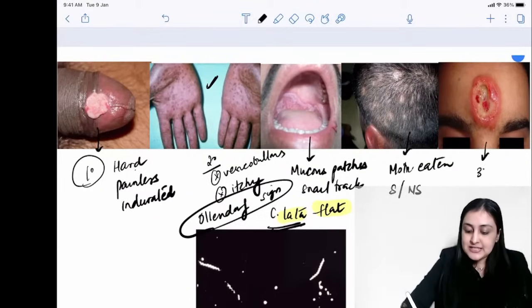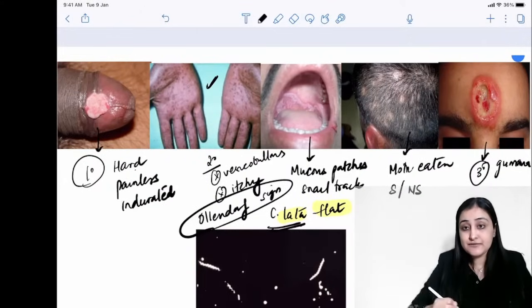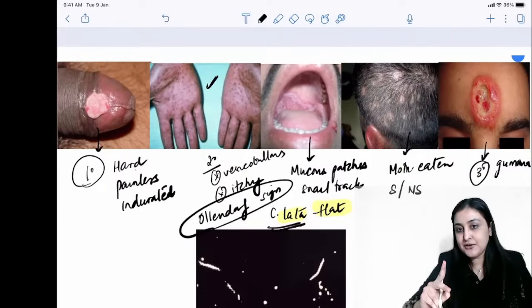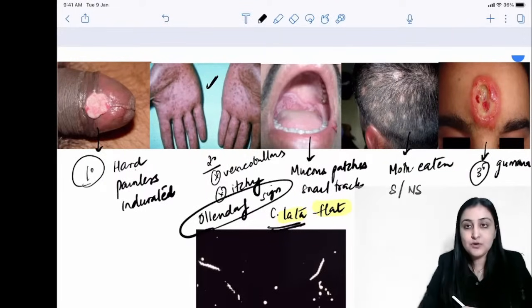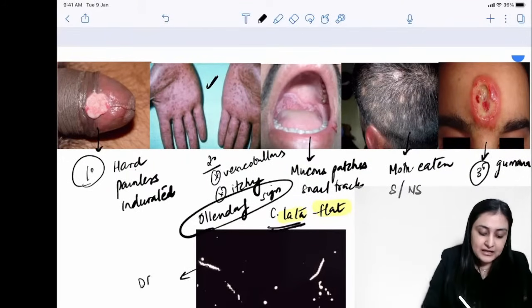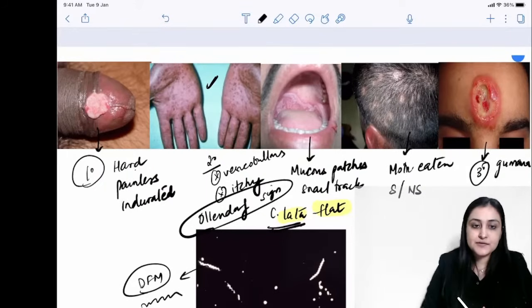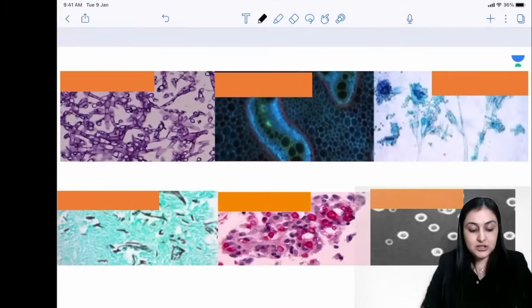In tertiary syphilis, we see gummatous lesions, right? So these are the gummas that you are seeing in tertiary syphilis. Tertiary syphilis, apart from the skin, can involve cardiovascular and neuro involvement. Neuro involvement is called tabes dorsalis. Okay, and what is this? This is dark field microscopy, where you see these corkscrew Treponema pallidum. Okay, so dark field microscopy can be done with the ulcer fluid. It can be done with blood. It can be done with CSF. Dark field can be done with all three fluids. Alright, so we've covered syphilis in a nutshell.